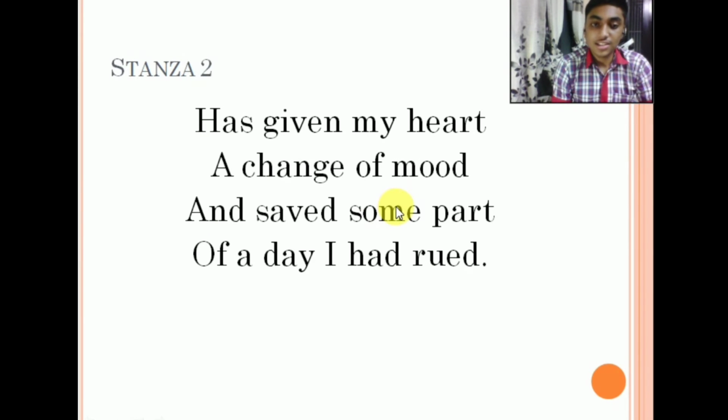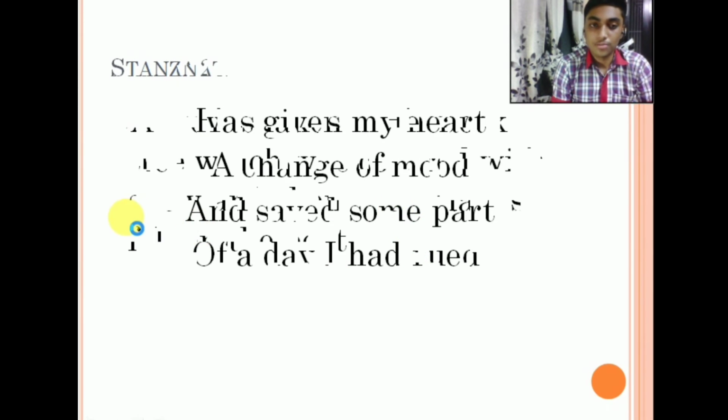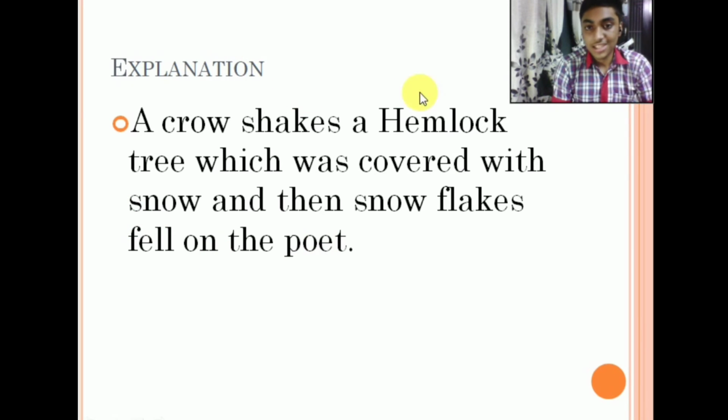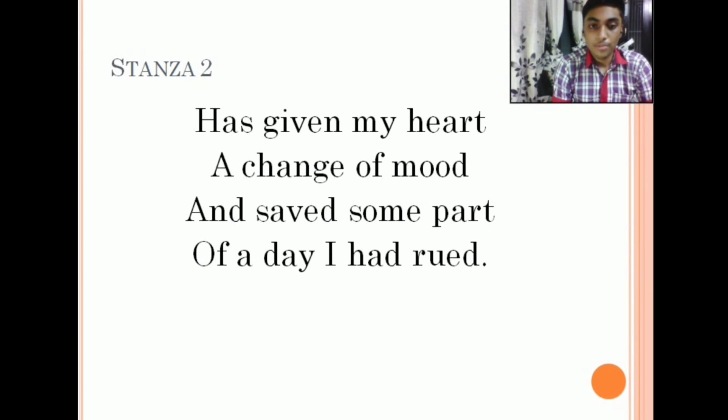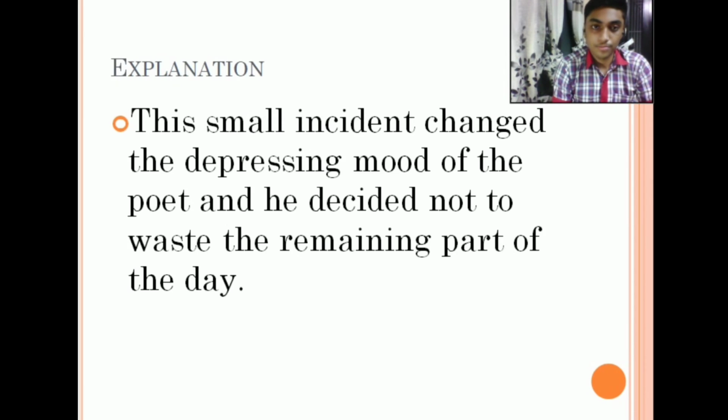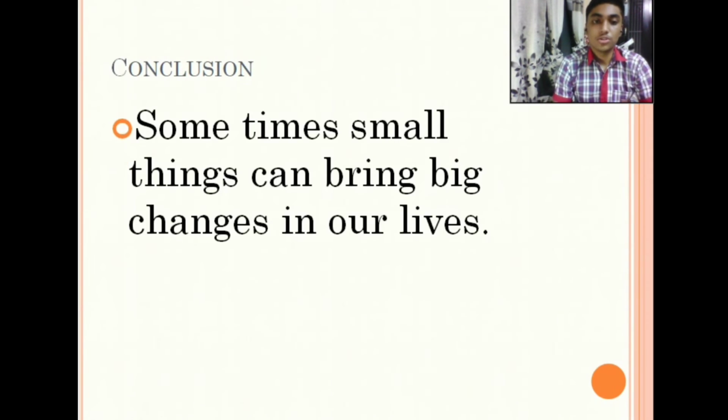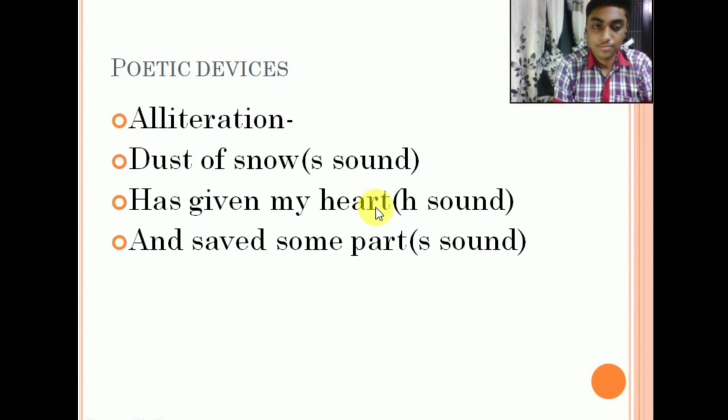You can see that the incident was so small, that the crow shakes a hemlock tree and the snowflakes fell on the poet. It can be just ignorable, but this small incident changed the mood of the poet. So, small things can bring big changes. We should never forget them.